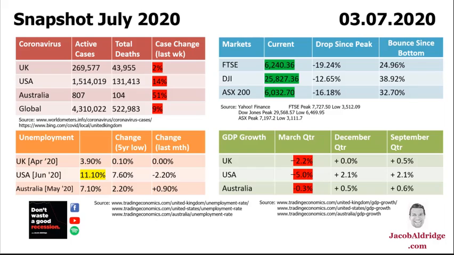Lastly, for this week, final GDP numbers for the UK March quarter were released, and as with the USA, they were worse than first reported. Originally, it was negative 2% growth, the worst quarter for the UK since 2008, the Great Recession. It's now been confirmed it was actually worse than that. It was a negative 2.2% growth, or a 2.2% contraction if you speak English, not economist. That's actually the worst quarter for the UK since 1979. And the June quarter is projected to be much worse in all three of those countries.